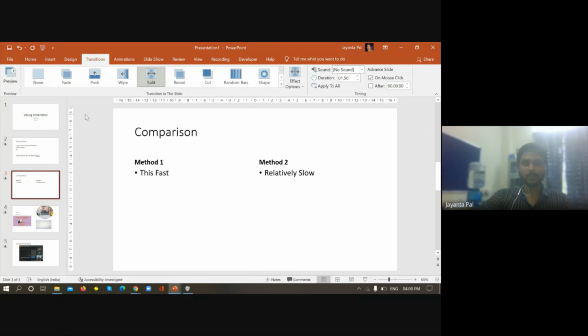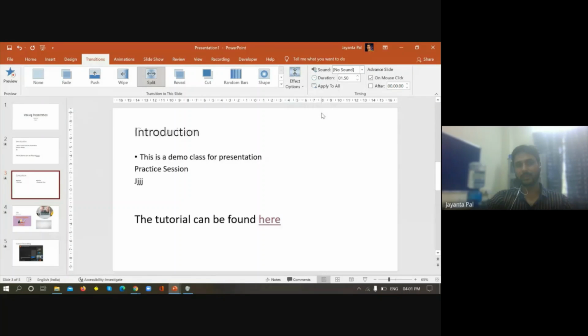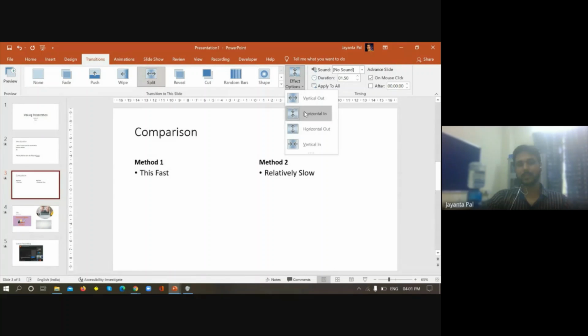Before starting the slideshow, you can preview also how it will look like. So it will give you the preview even before starting the presentation. You can change the way. Presently it is vertically out, you can make it horizontally out like this. You can horizontal in, that is horizontal out, maybe like that. So you can change in this way. Okay, so this is the transition.